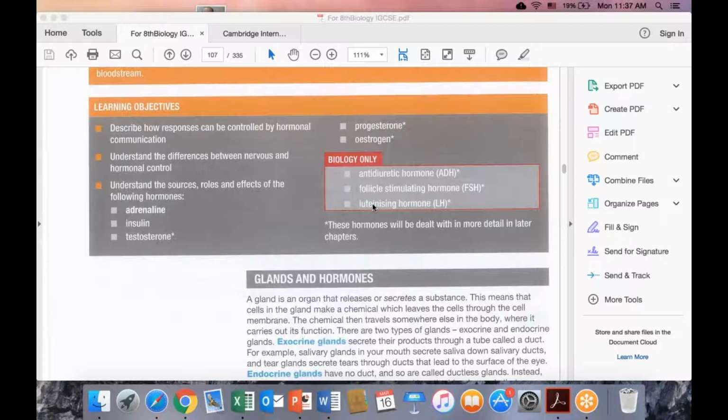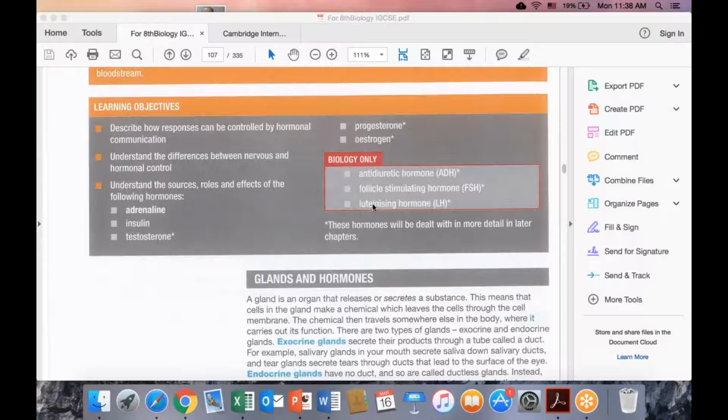So we have some chemicals, but from which organs are these produced? We say that we have glands, and these glands are organs that produce hormones, and these hormones control many processes in our body.